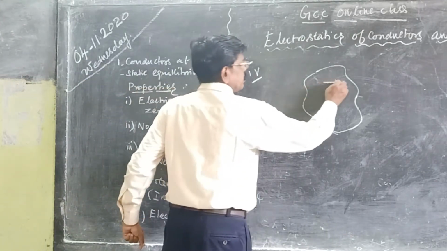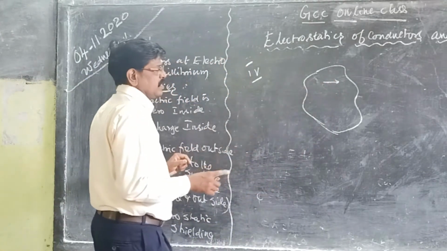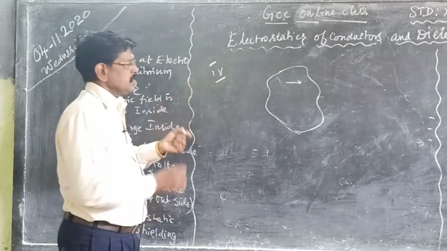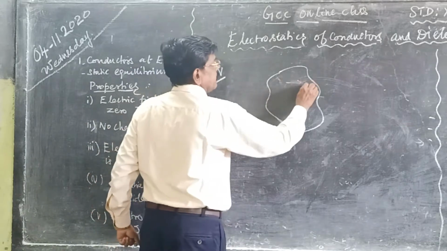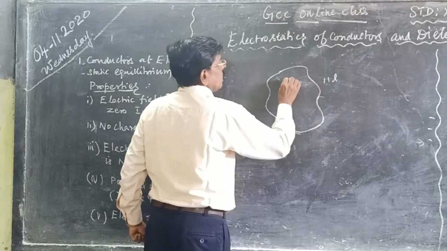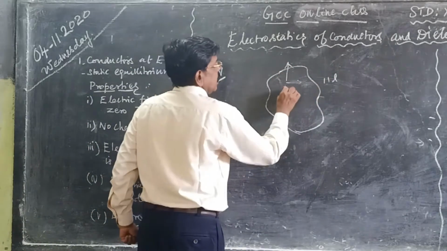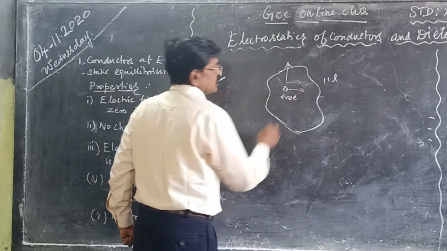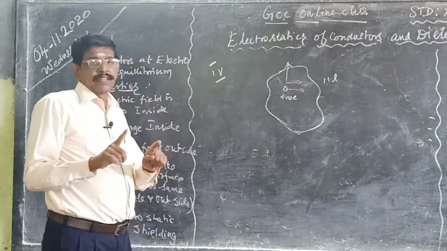If there were a parallel component, there may be some work done against the field. Since there is no parallel component, only the perpendicular component, the free electrons or mobile charge carriers move with no work done.